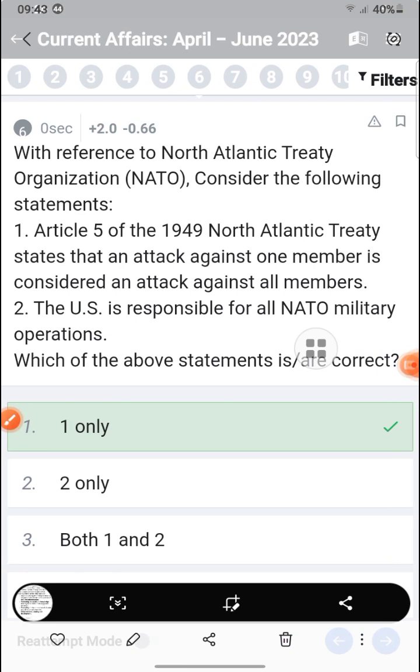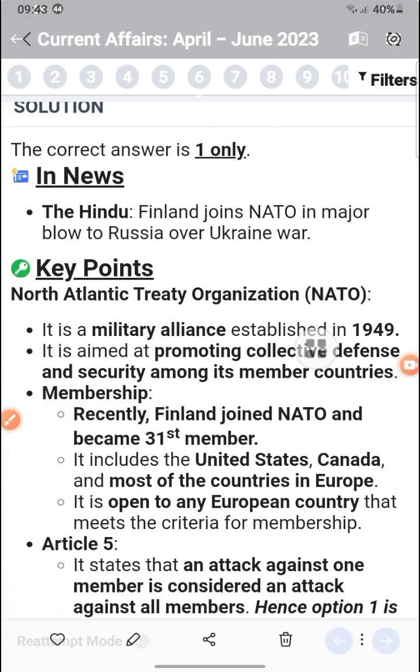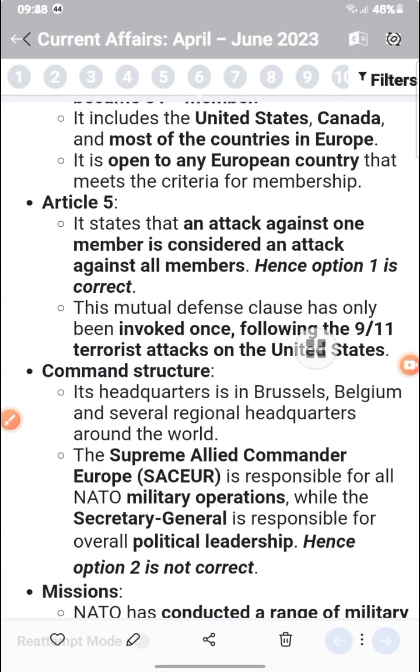Now, with reference to the North Atlantic Treaty Organization: Article 5 of the 1949 North Atlantic Treaty says an attack against one member is considered an attack against all members. The US is responsible for all NATO military operations. That is not true.